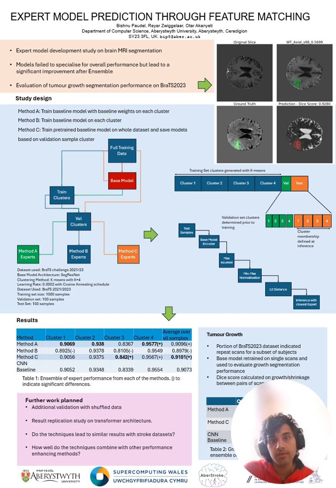We then evaluated the performance of the baseline model and each of the 3 methods on predicting tumor growth using dice score. The result was method A and method C ensembles led to an improvement in tumor growth prediction as well. For further study, we are planning to test more cases to support the conclusions, including validation with transformer-based model